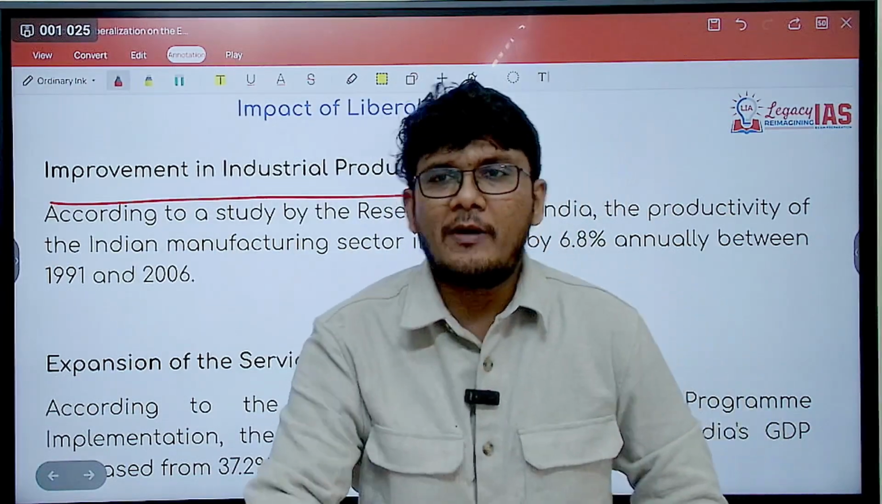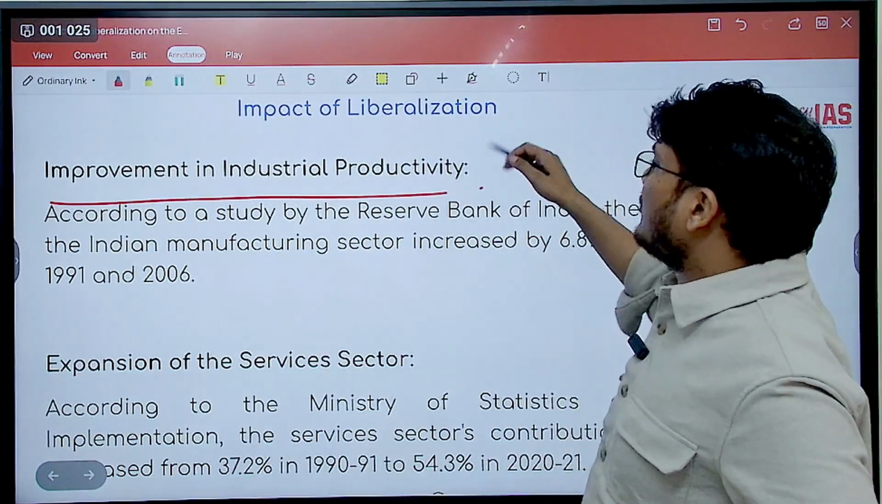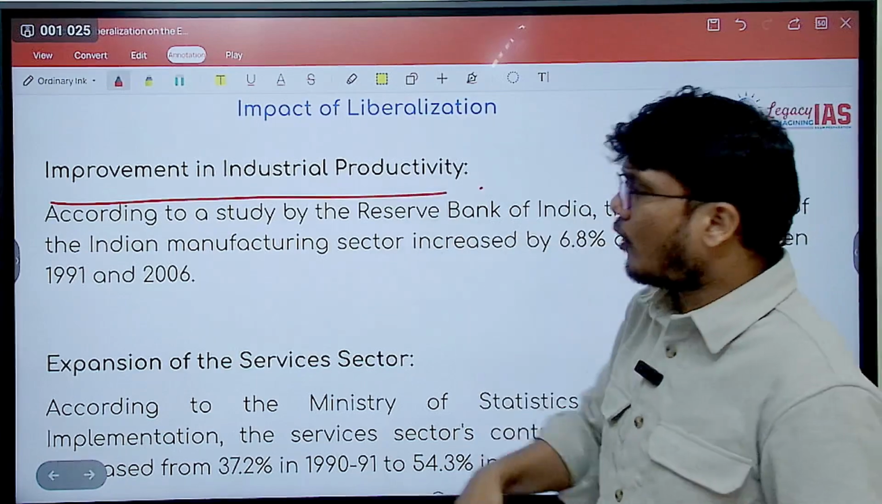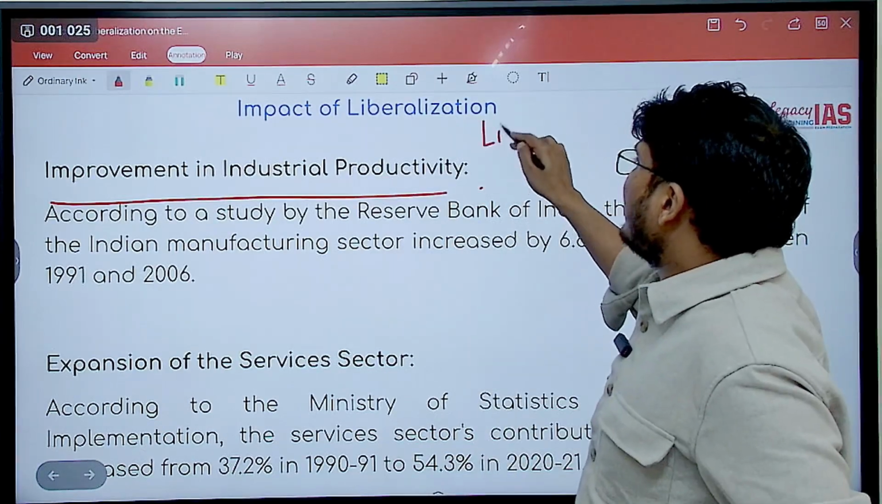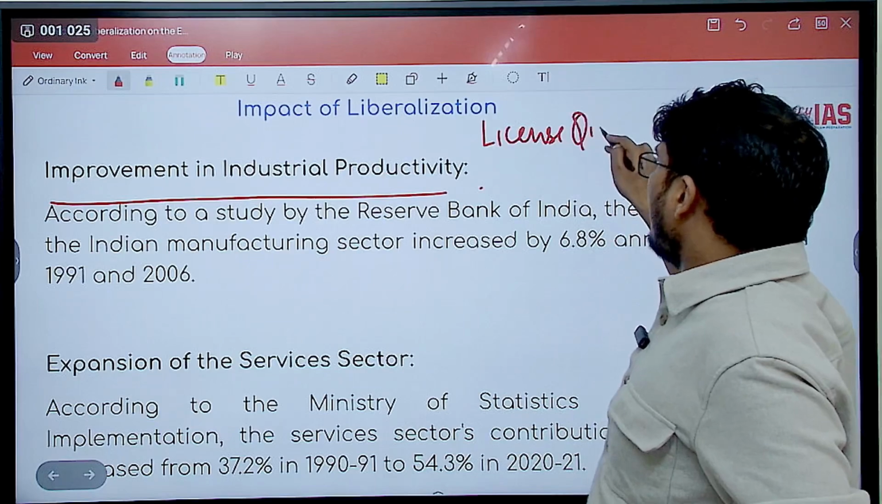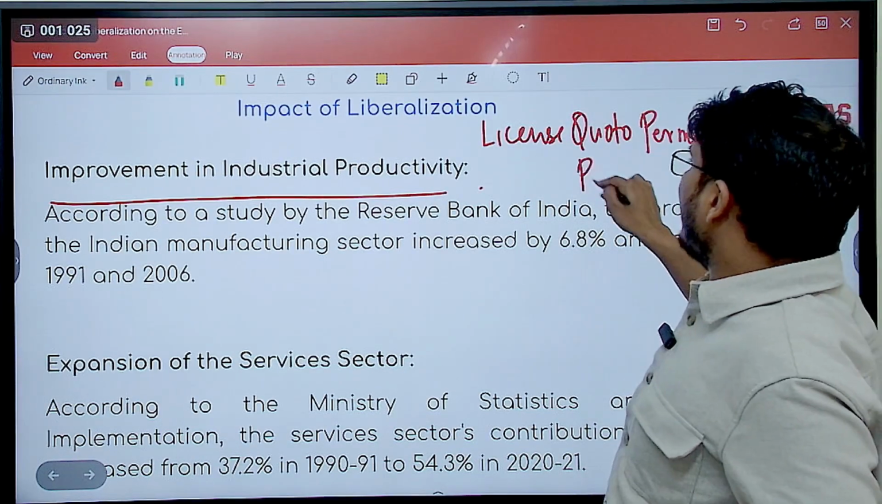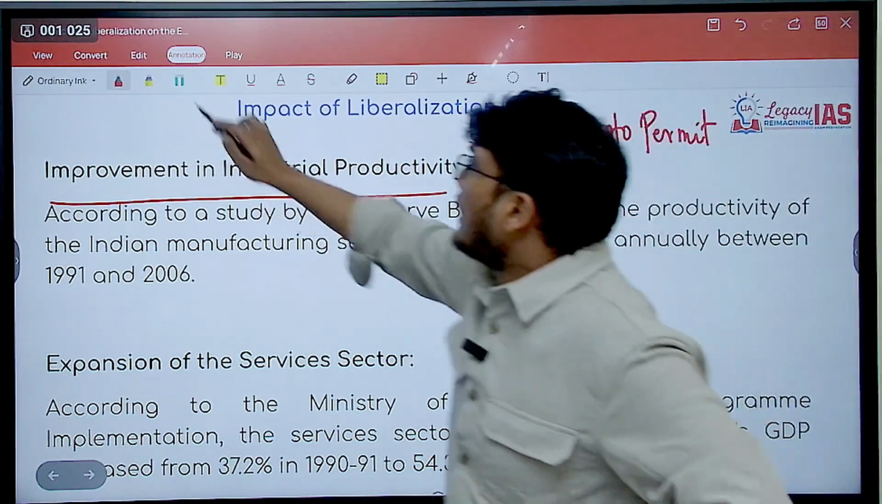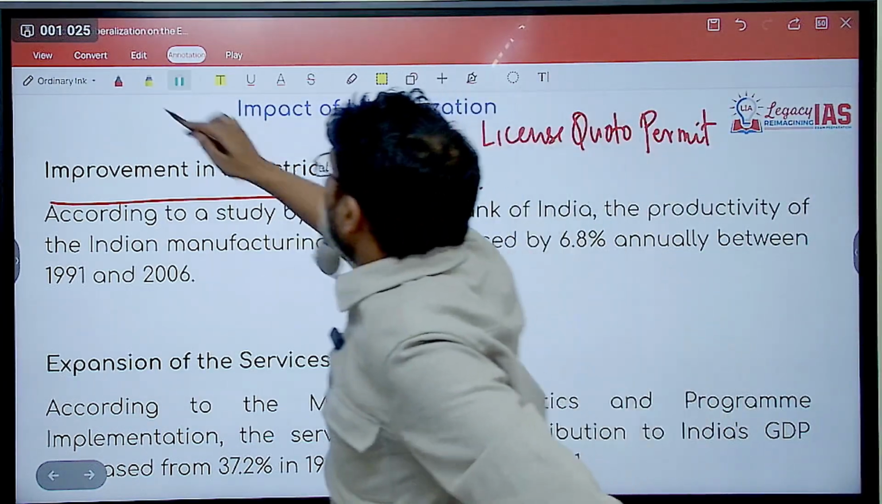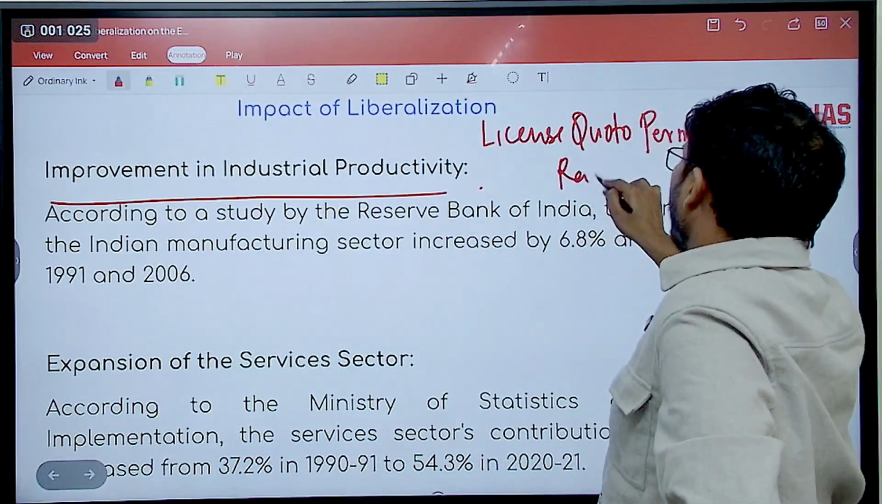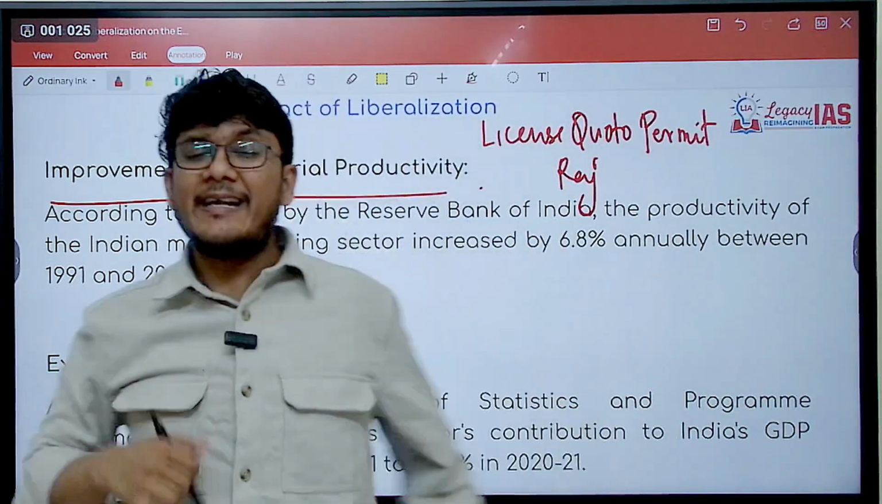Of course, improvement, because earlier, before liberalization, there was a concept of, you can write it down, it's important, the concept of license, quota, permit, Raj. So earlier there was license, quota, permit, Raj. Now it's very important to understand here. You might feel that yes, license should be required. Yes, agreed, license should be required.